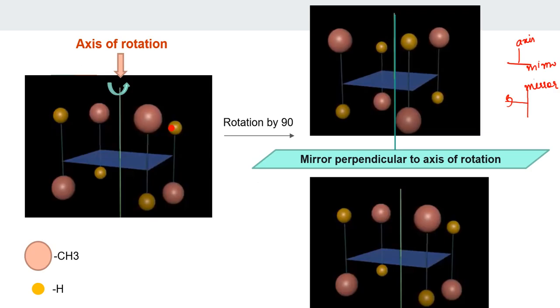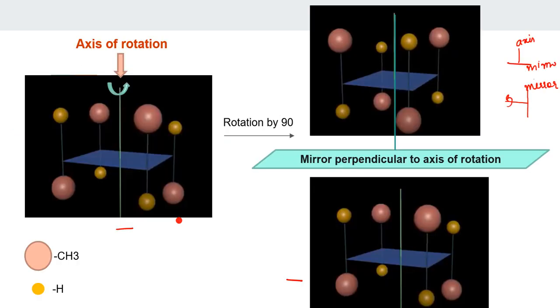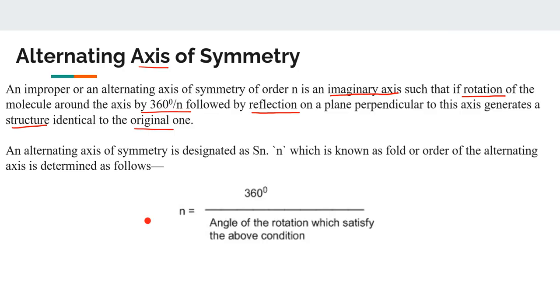So if the original structure and the mirror image are equal, then the molecule is said to have an axis of symmetry, and if an axis of symmetry is there, then the molecule will be optically active or inactive? Inactive. So what is this molecule? Yes, it is inactive. So this molecule is optically inactive. Yes or no? Why is it optically inactive? Because it has an axis of rotation. Is that clear to you? Have you all understood this?